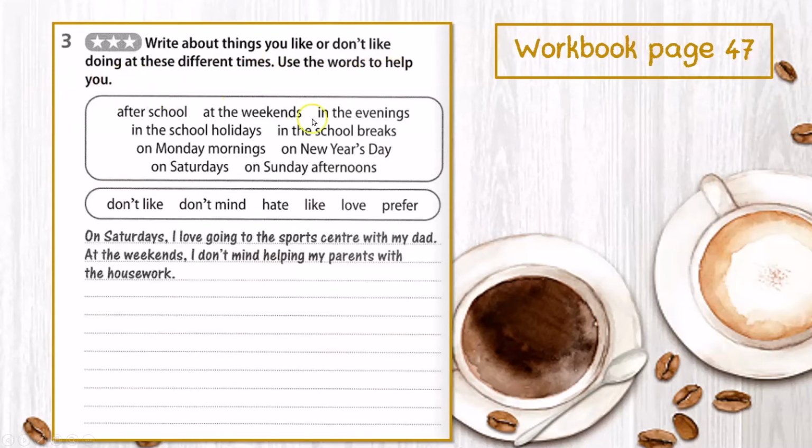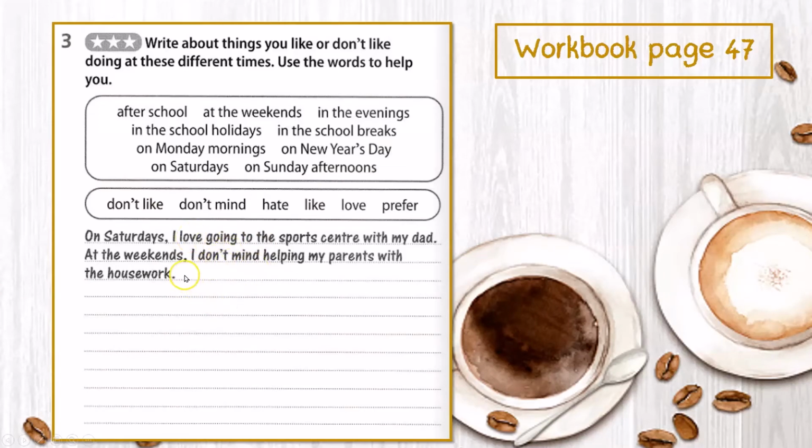Okay, the phrases are given to you and you have to make sentences using these words. Okay, the examples are given to you. These are the sentences. On Saturdays, I love going to the sports center with my dad. At the weekends, I don't mind helping my parents with the housework. Okay, don't forget to add ing after the verb love and don't mind.